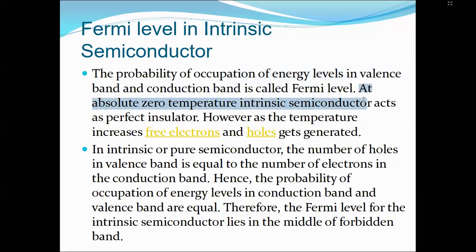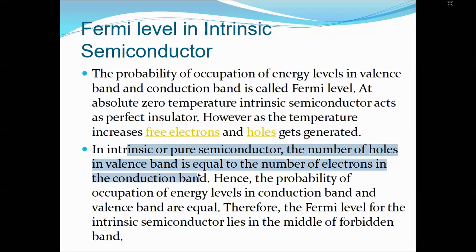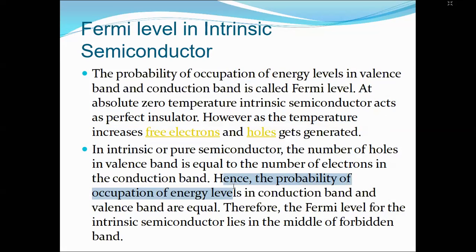At absolute zero temperature, intrinsic semiconductor acts as a perfect insulator, as we have discussed, because there is no free electron. However, as the temperature increases, free electrons and holes get generated because of the thermal energy. In intrinsic or pure semiconductor, the number of holes in the valency band is equal to the number of electrons in the conduction band. Hence, the probability of occupation of energy in the conduction band and the valency band are equal, and therefore the Fermi level of the intrinsic semiconductor lies in the middle of the forbidden band.